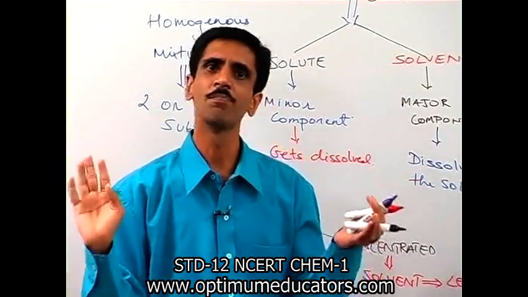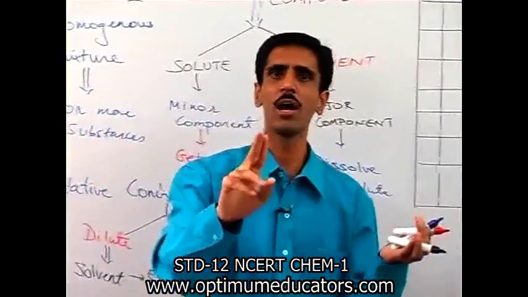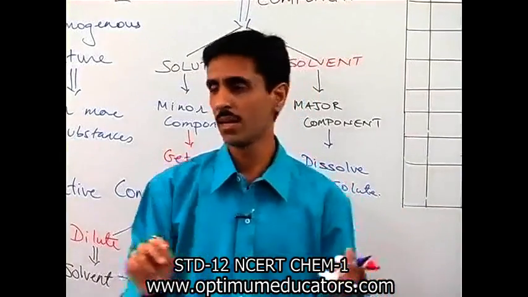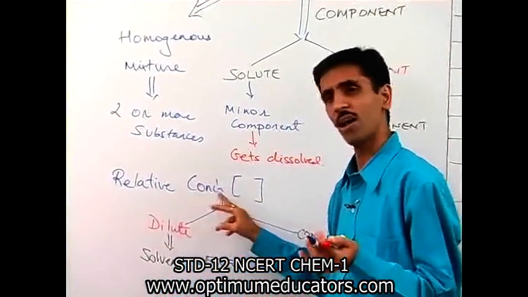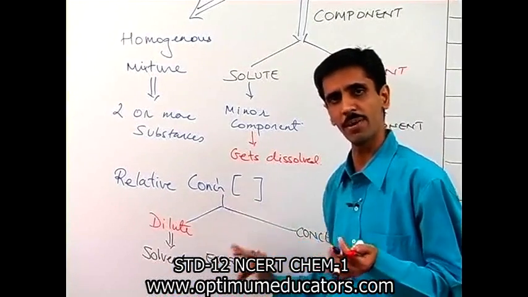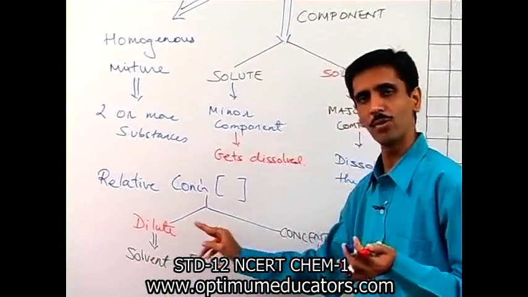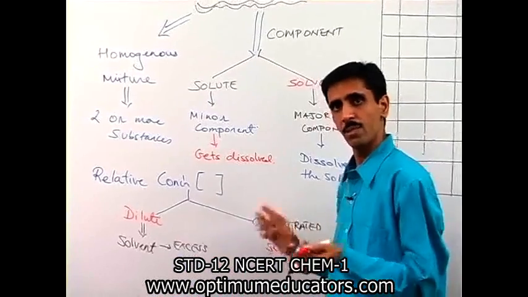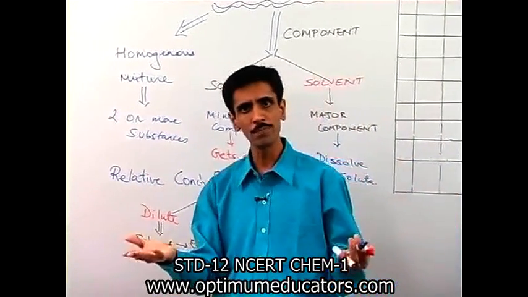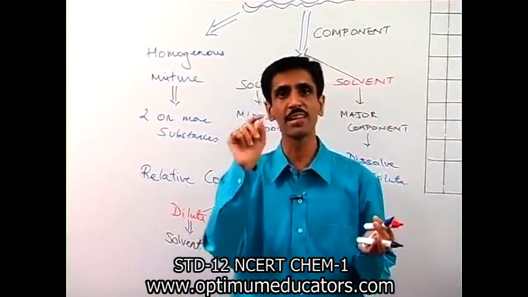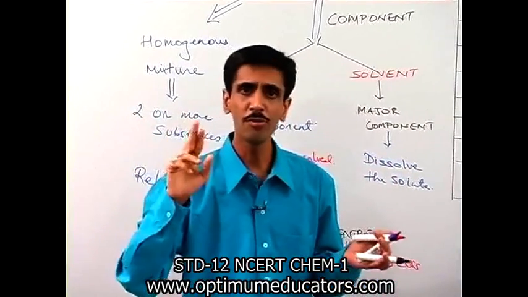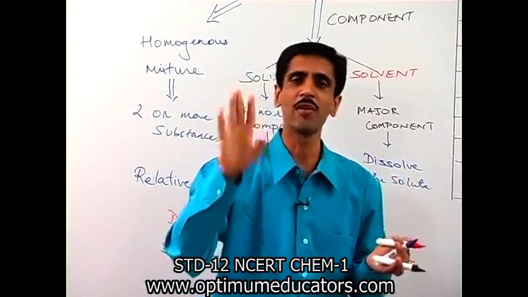Try to understand now. I already discussed with you all one type of solution that was based on the relative concentration, and on that basis we have two types, dilute and concentrated. But now what I am going to talk about is based on the physical state of the solute as well as solvent.